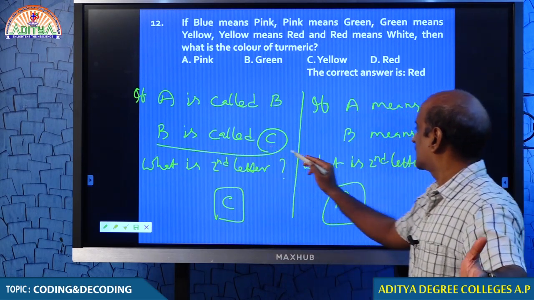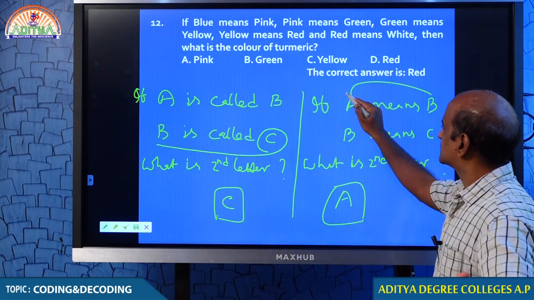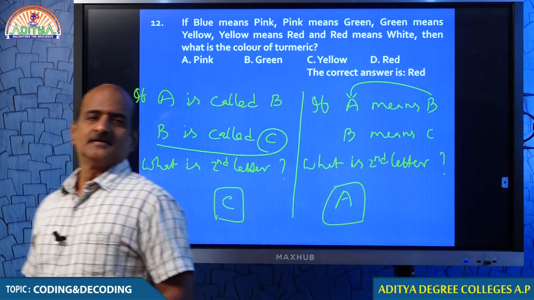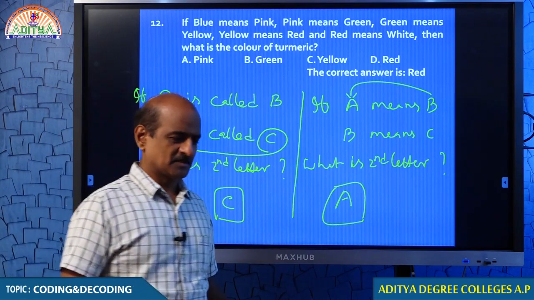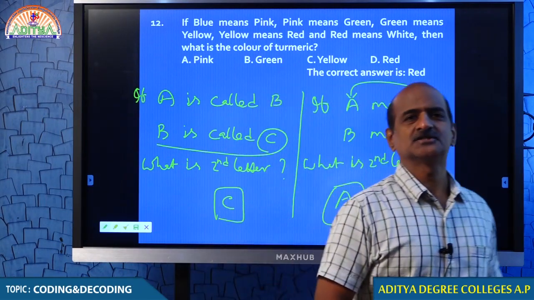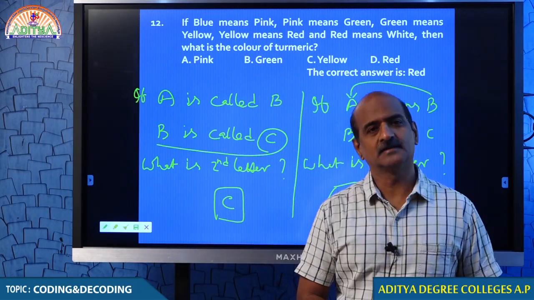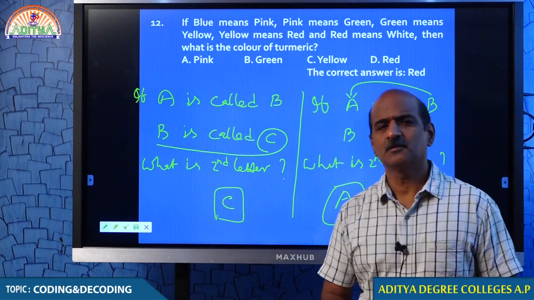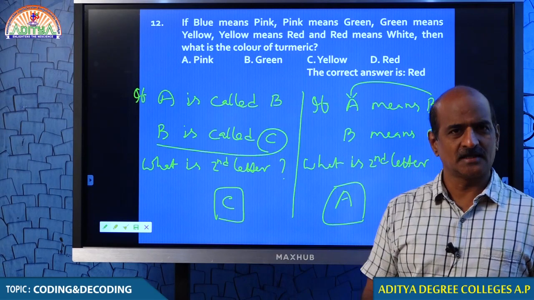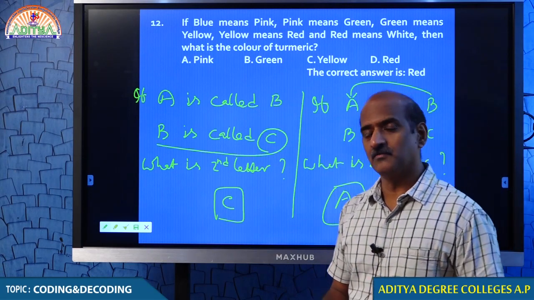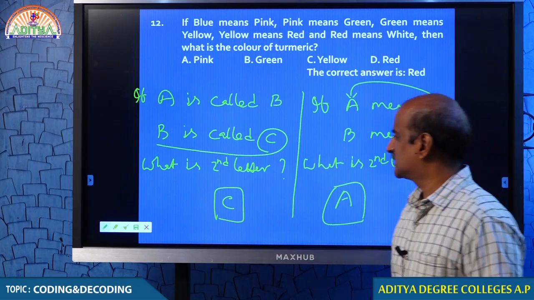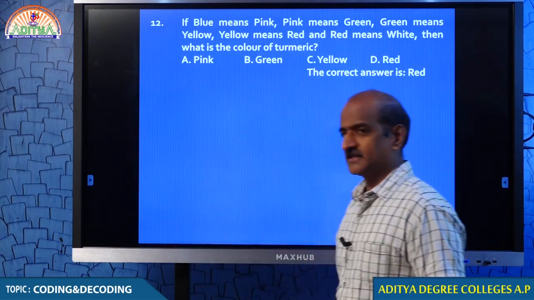Called is forward direction, means is backward direction. So for question number 12, you need to make some correction, my dear students. I am very sorry for that. Your answer should be green, because green means yellow. Turmeric is usually yellow, but green means yellow. We need to go in the backward direction. Get it? So please make the correction, students.